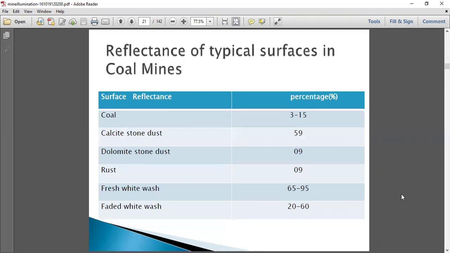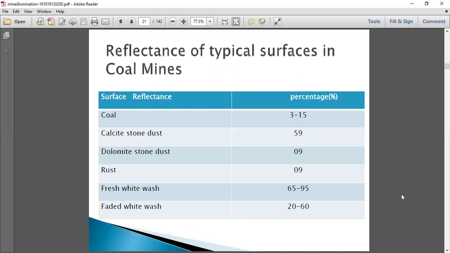So this is a table showing the reflectance of typical surfaces in coal mines. We have many surfaces in underground mines, like coal, calcite, stone dust, dolomite stone dust, rust, fresh whitewash, and faded whitewash.